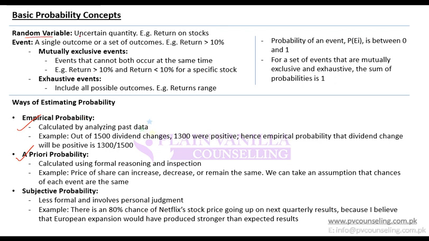So a random variable is an uncertain quantity, for example return on stock, and an event is that for which I am calculating the probability. For example, if I say return is greater than 10%, this is an event. If I calculate its probability, this is the probability of this particular event. And this return is the variable on which probability is being calculated. So these are some basic terminologies.